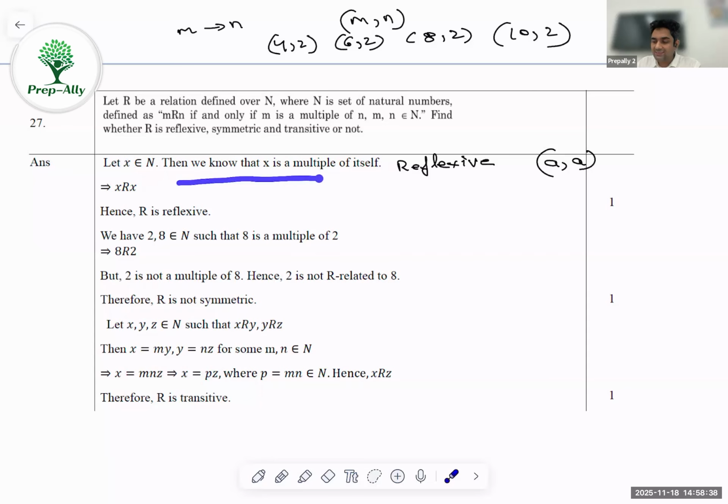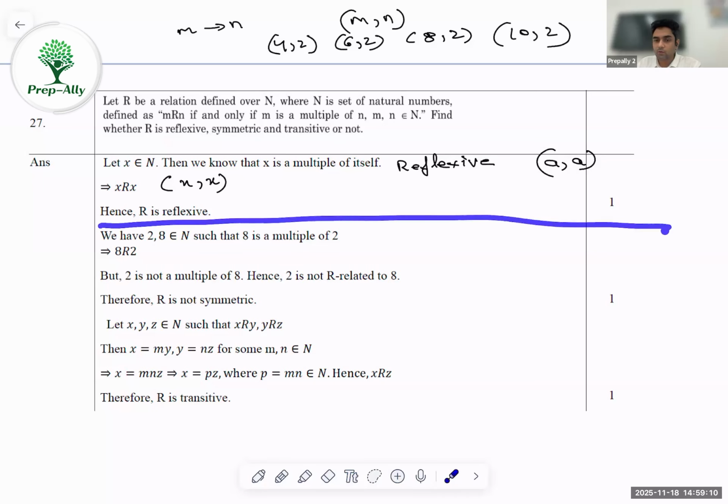We know that x is a multiple of itself. Every number is a multiple of itself. That means xRx. You could also have written it in the form (x, x); it doesn't really have to be xRx. You could also write it like this, and still you'll get marks. So (x, x) is a part of the relation. Therefore, the relation R is reflexive. This will give you 1 mark. As you can see, it's a 3-mark question, because 1 mark is for reflexive, 1 mark for symmetric, and 1 for transitive. Once you're done with reflexive, you'll get 1 mark. Next comes the symmetric.